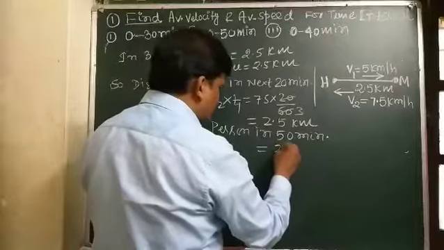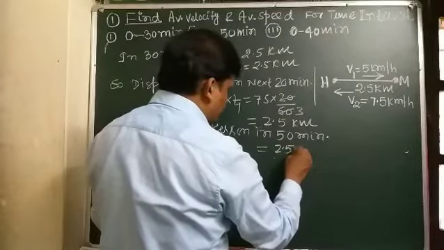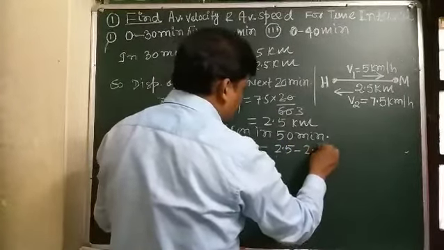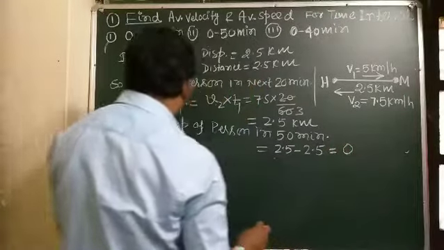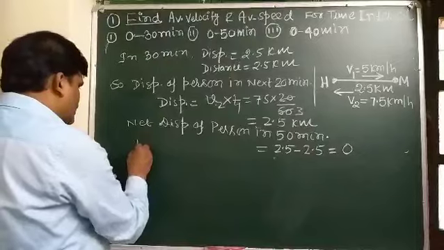So their initial and final position coincide. So the displacement of the person is 0, and total